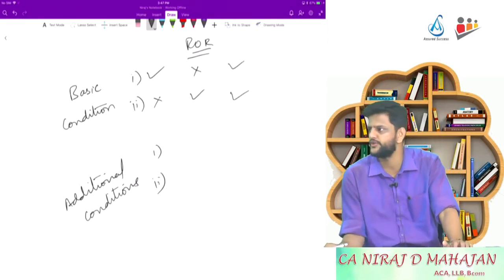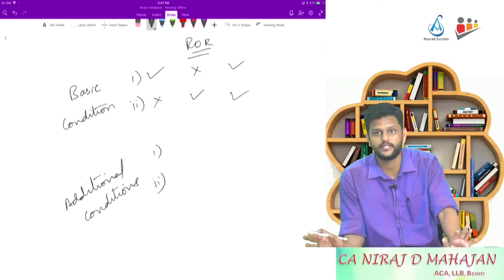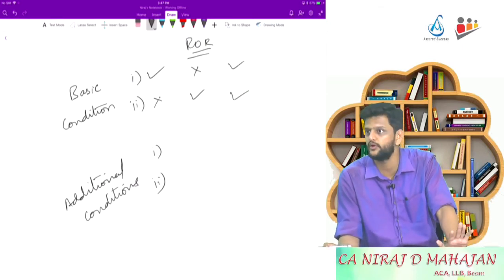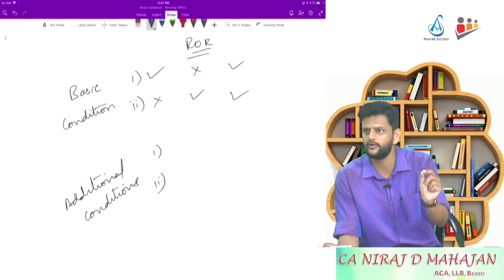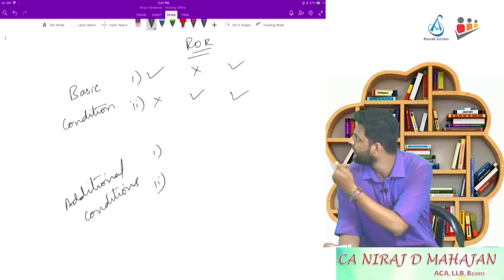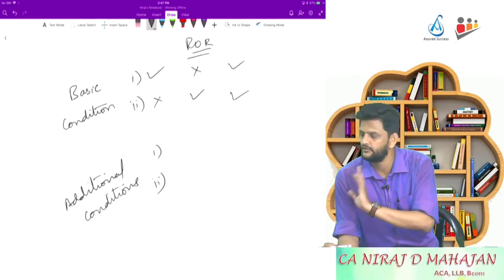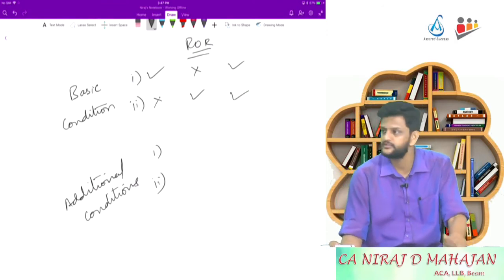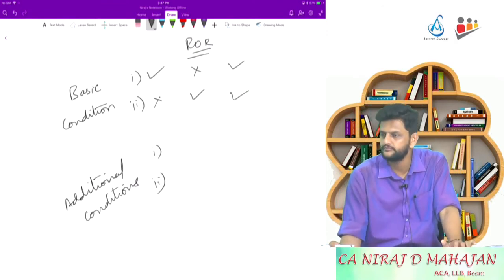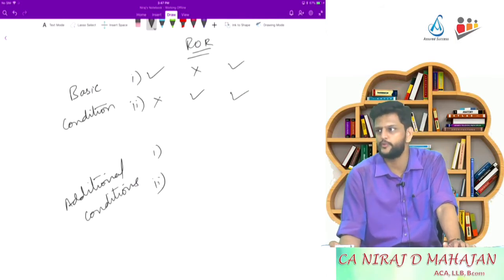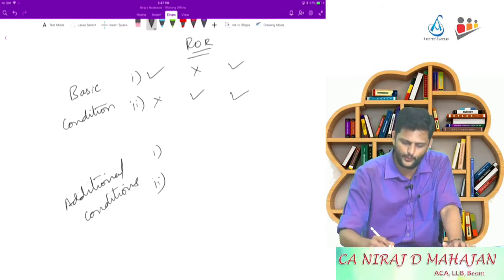Is it correct? Three situations. At least one means what? Are you understanding tick mark and not tick mark? Condition number 1 met, condition number 2 not met in basic condition, and similarly. Okay? And what does it say about additional condition? Both the conditions should be satisfied. So there is no option in additional condition.